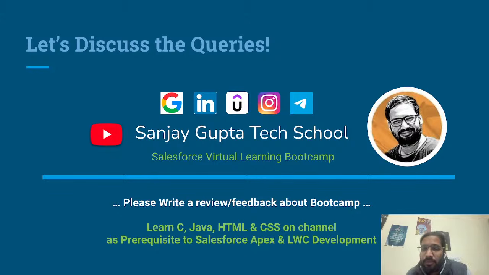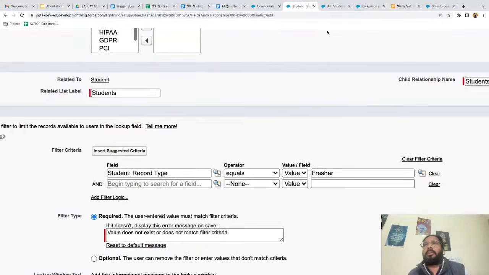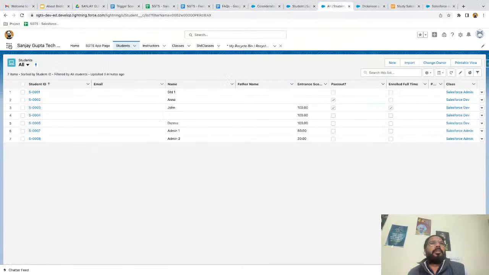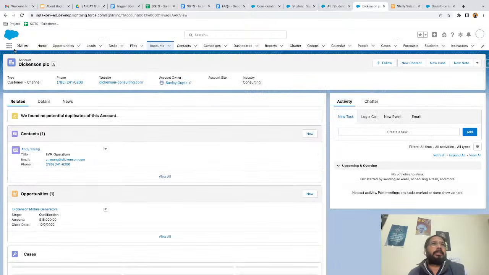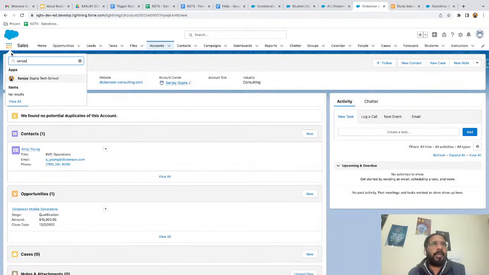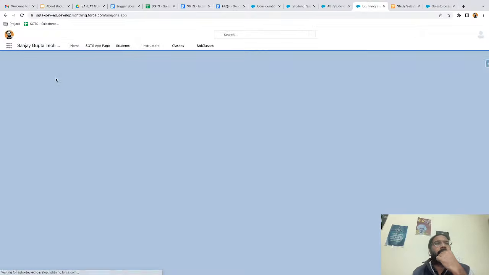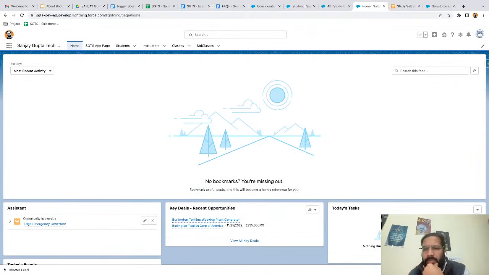How to get record type data in SQL? This we will be discussing when I explain Apex. How to set default landing page on an app? Yeah, that we cannot set. I think it will be home always. Let's say we are on the sales application and I'm opening this one. It will automatically land on the home page. It is by default.